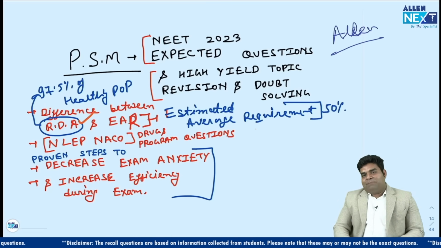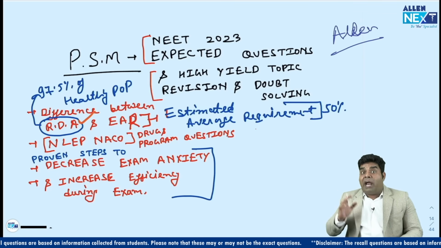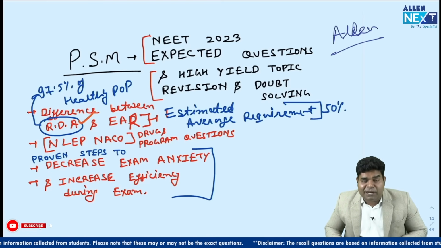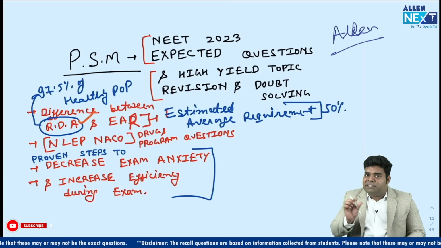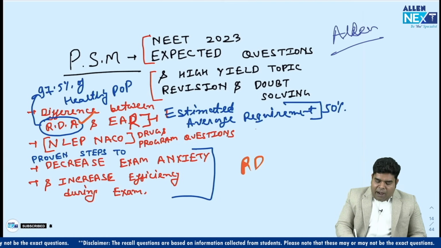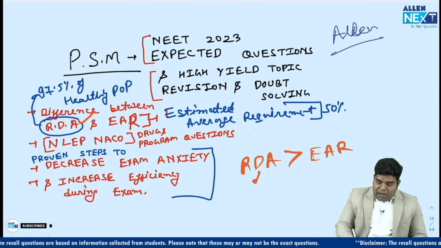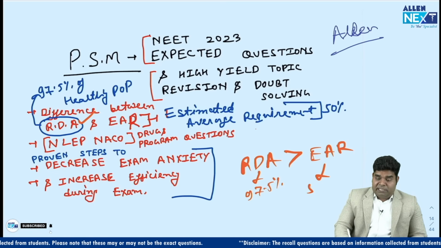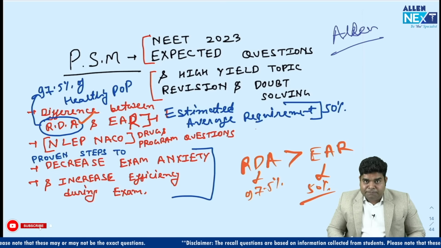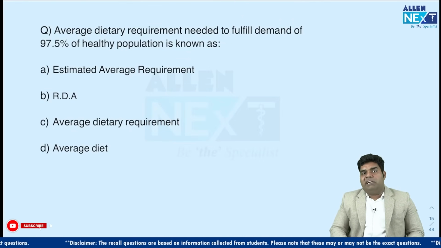The difference is that recommended dietary allowance tells the dietary need of 97.5% of population, whereas estimated average requirement tells the dietary need of only 50% of population. That means RDA is always bigger than estimated average requirement. RDA is for 97.5% healthy population. Estimated average requirement is for 50% of healthy population. Okay, so what was the question? The question was average dietary requirement needed to fulfill demand of 97.5% of healthy population is known as.